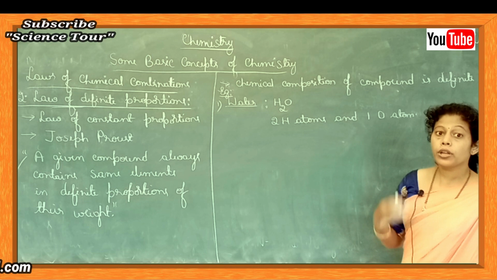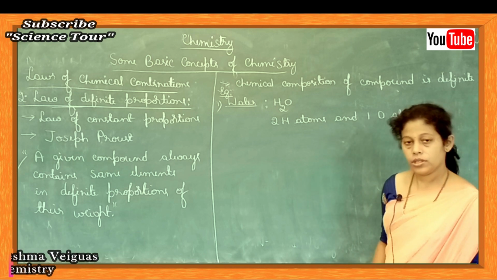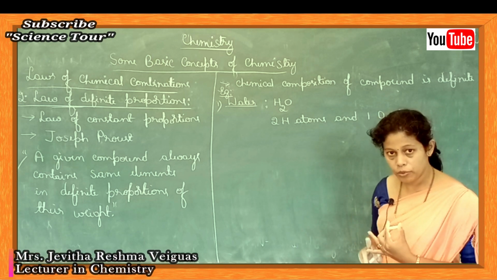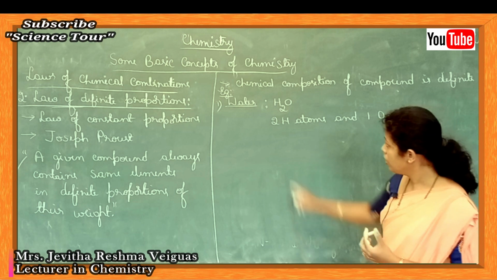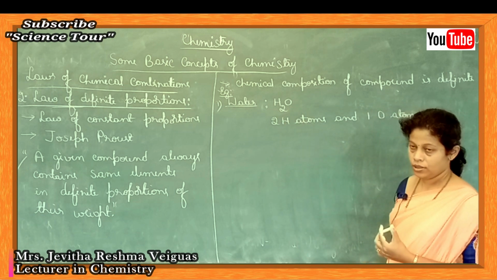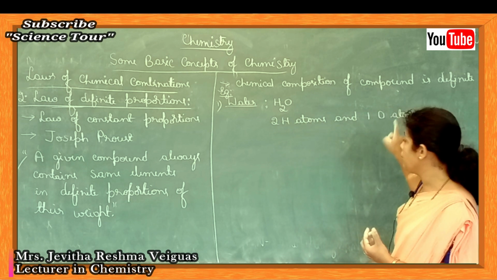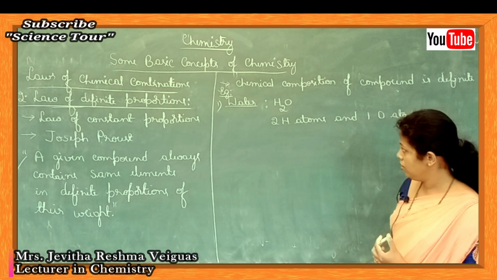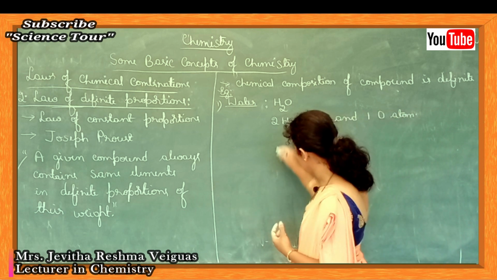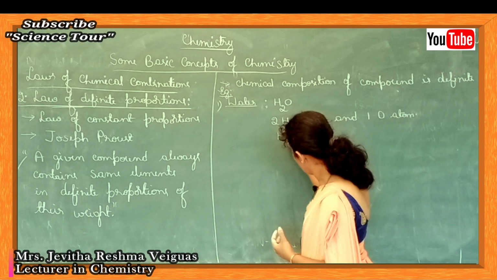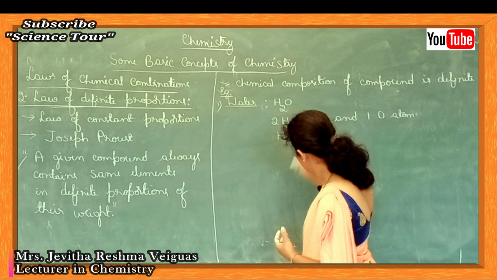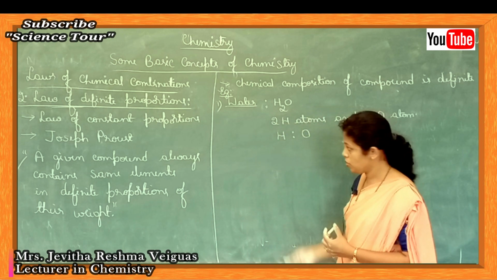You take water of any place. You take water of Karkala, you take water of Mudvidre, you take water of Mangalore. It is H2O only. Water means there will be 2 hydrogen atoms and there will be 1 oxygen atom only. What is the weight proportion? Here, hydrogen to oxygen weight is, there are 2 hydrogen atoms.